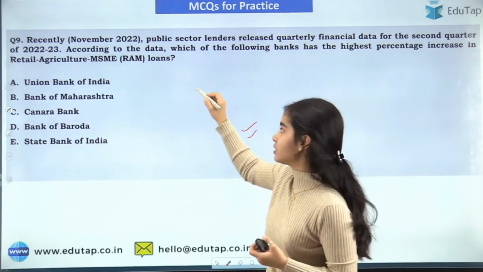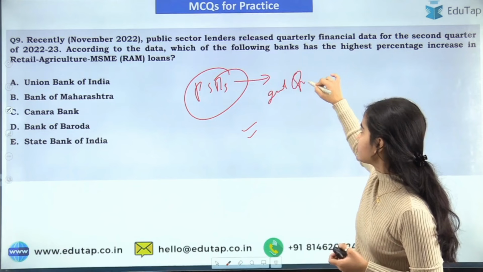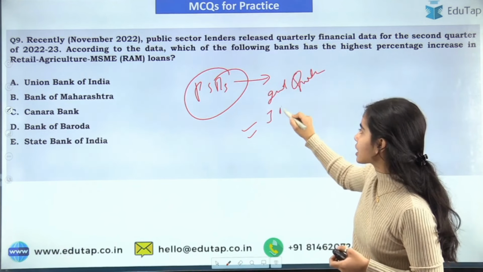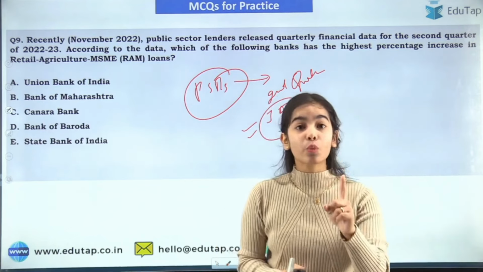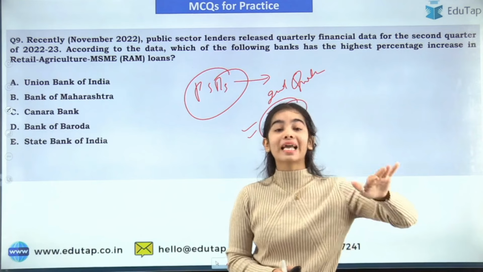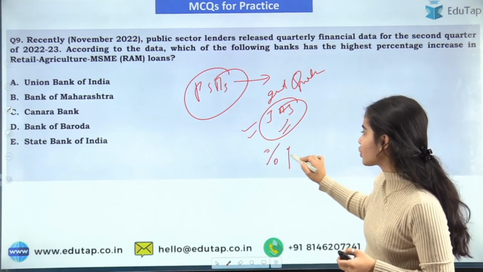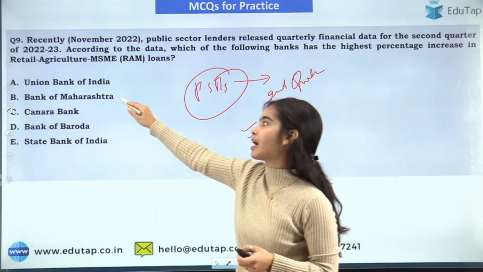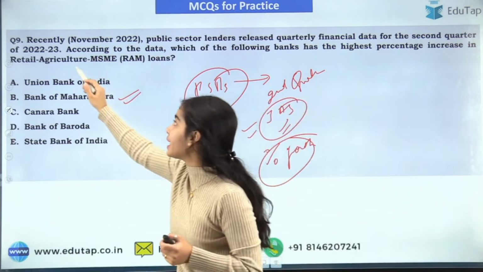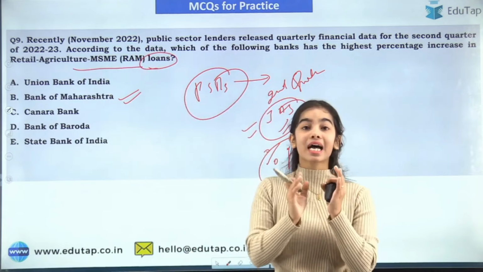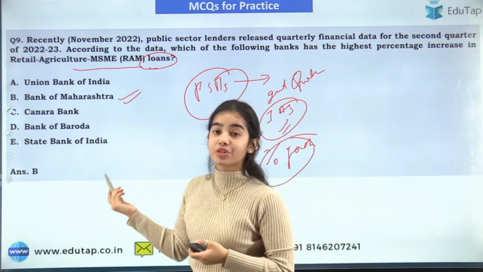Now for the quarter, the public sector banks have released the data for the second quarter, that is July, August, September. In that quarter, one bank has topped all the categories in which there was percentage growth, and it was the Bank of Maharashtra. The Bank of Maharashtra has the highest percentage increase in retail, agriculture and MSME loans, as well as the highest growth percentage in total loans also. So Bank of Maharashtra is the correct answer.